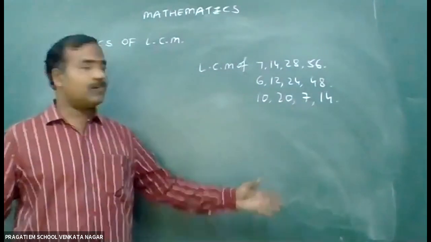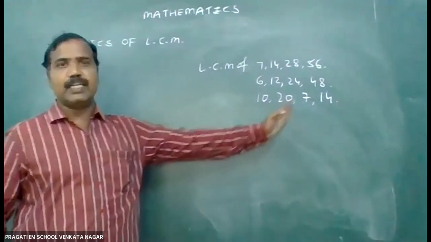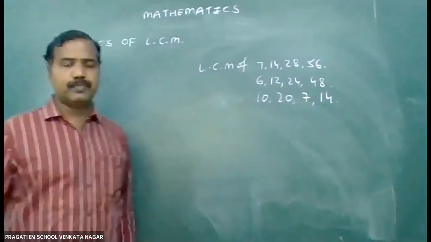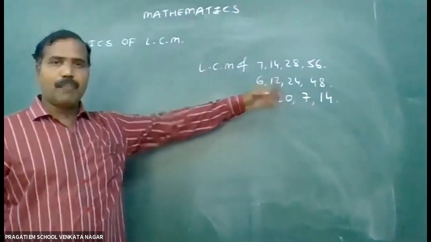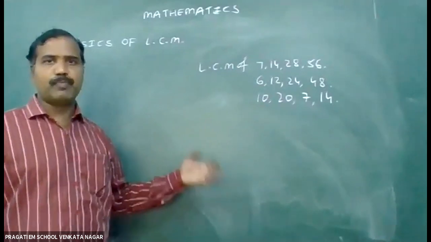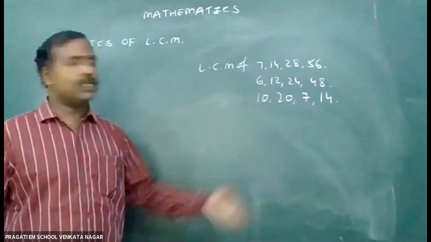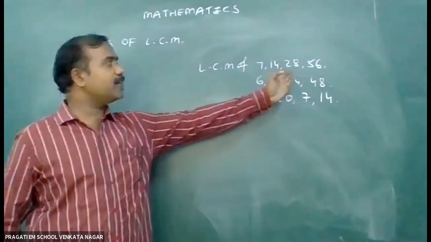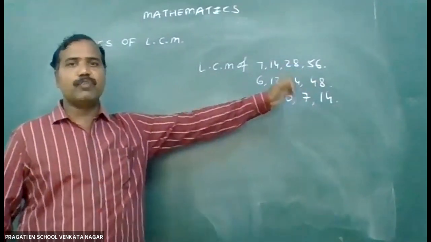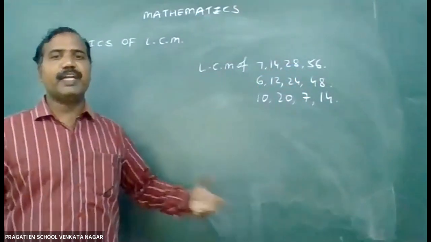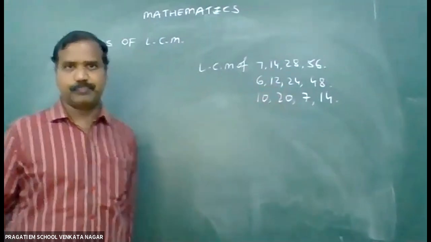What is the LCM of 10, 20, 7, 14? See here, after completing this concept, after my explanation, easily you can say the LCM of 7, 14, 28 and 56 without finding an LCM, you can find the answer.